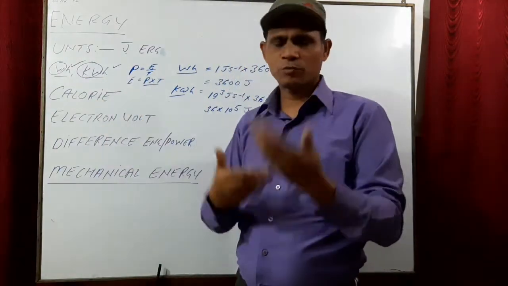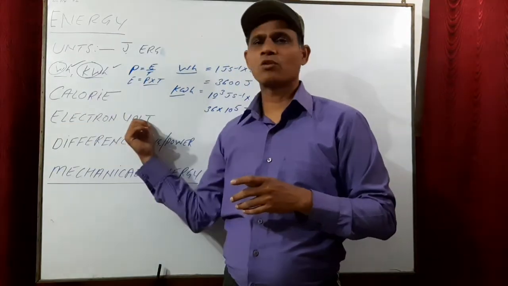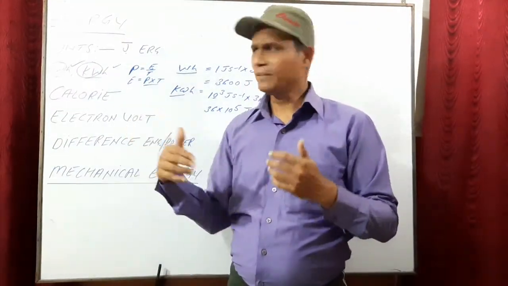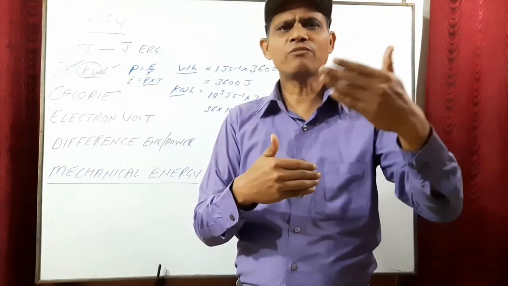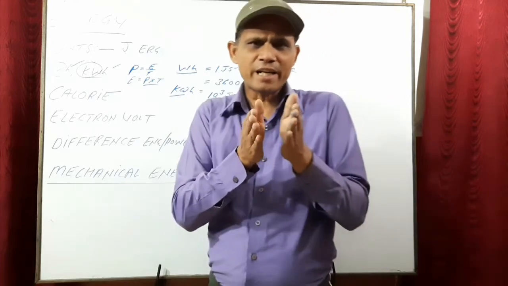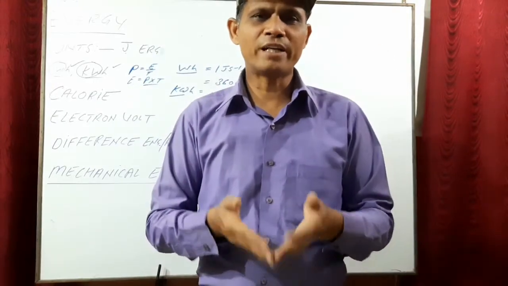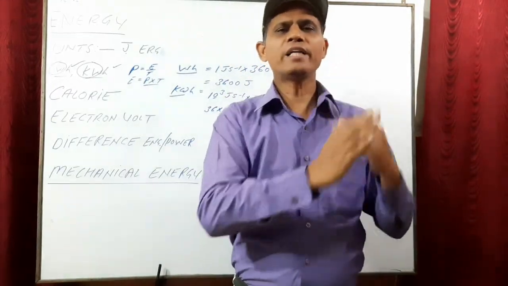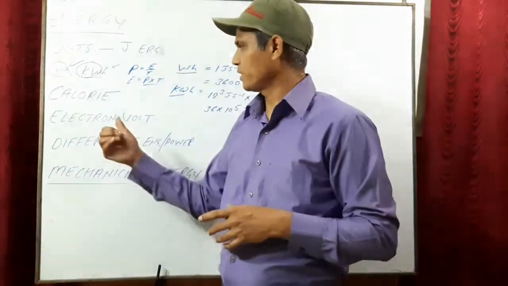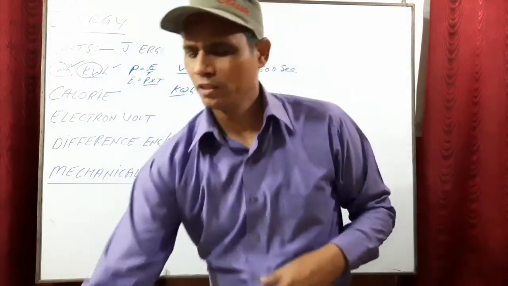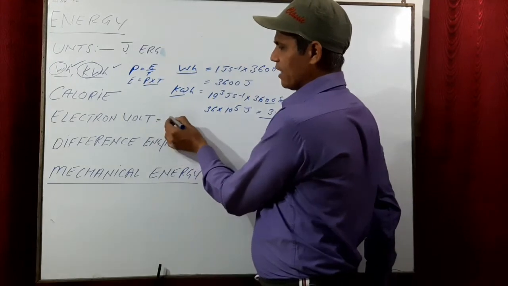But the smaller unit or the atomic unit in which the energy is measured is electron volt. What is electron volt? An electron volt is the energy acquired by an electron when it is accelerated under a potential difference of 1 volt. Now 1 electron volt means, in 1 electron, what is the charge?